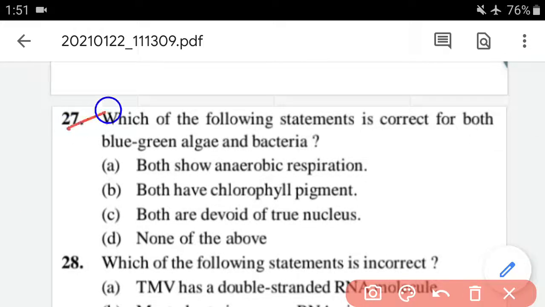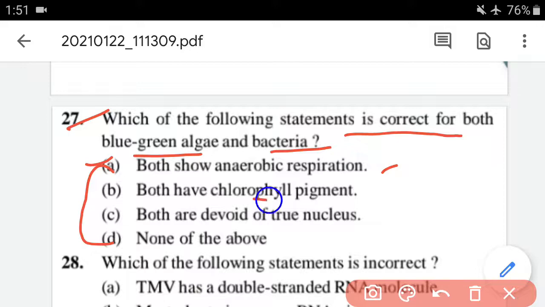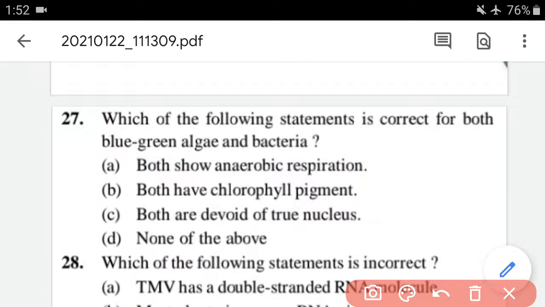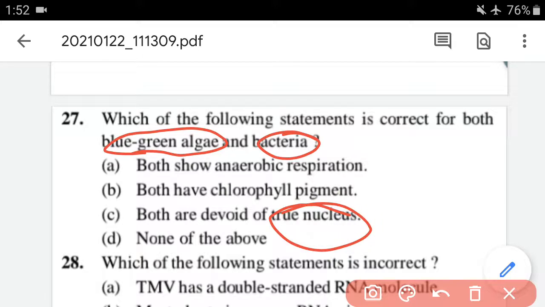Question number 27 is, which of the following statements is correct for both blue-green algae and bacteria? You can see four options are given. First is both show anaerobic respiration. Second is both have chlorophyll pigment. The third one is both are devoid of true nucleus. And the fourth one is none of the above. The correct option for this question is option C, that is both are devoid of true nucleus. Means both blue-green algae and bacteria do not have a true nucleus.